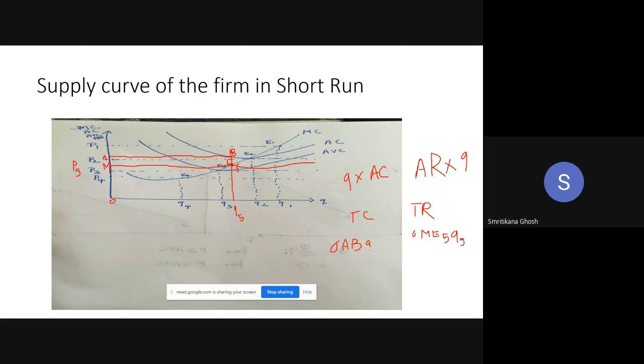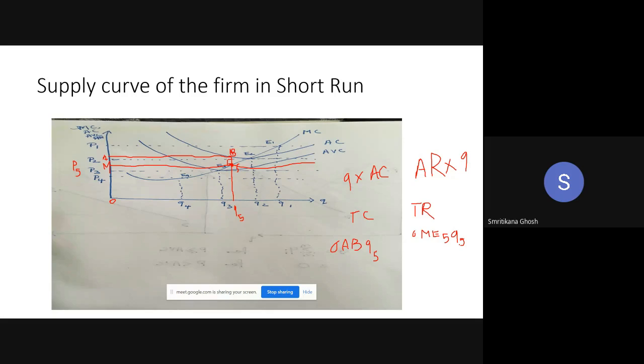OABQ5. So are these two areas clear to all? Look at this. Total cost is OABQ5. Total revenue is OME5Q5.